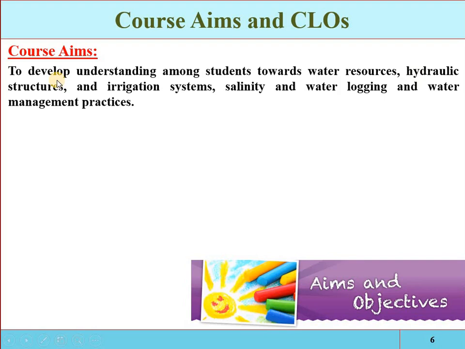Then if you are applying the water to an agricultural area, you have to convey that water. So you have to store the water, and then you will have to convey the water. After conveying the water to a specific point, you have to apply it to the agricultural area, so application structures will be required. And then also the distribution of the water in the field, that is how you are distributing the water.